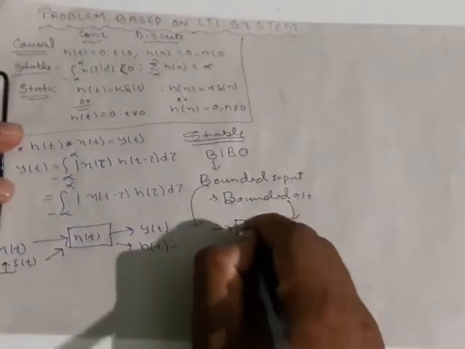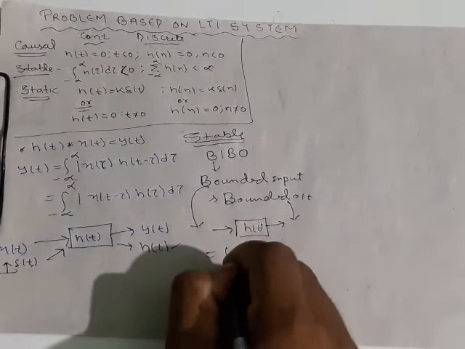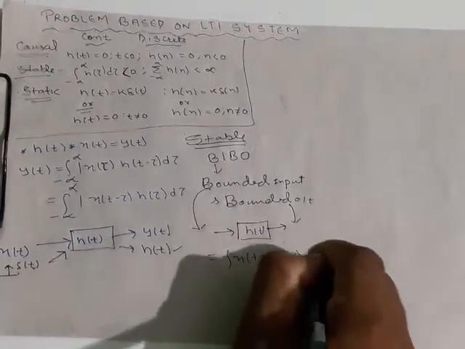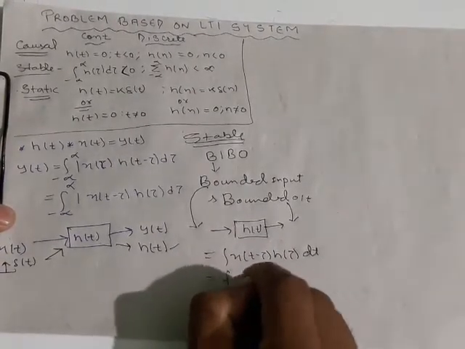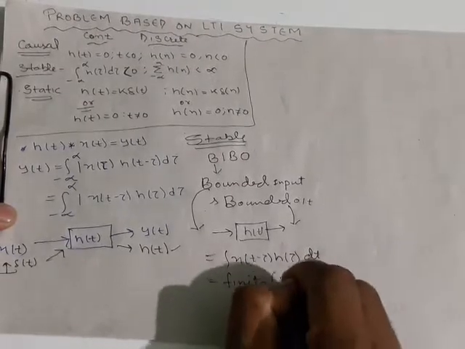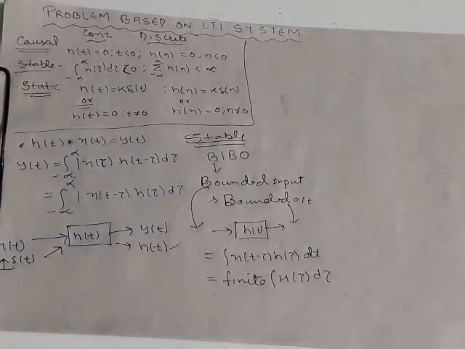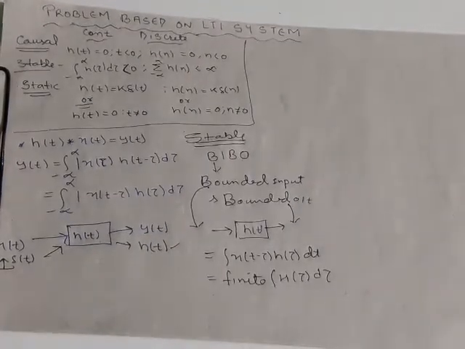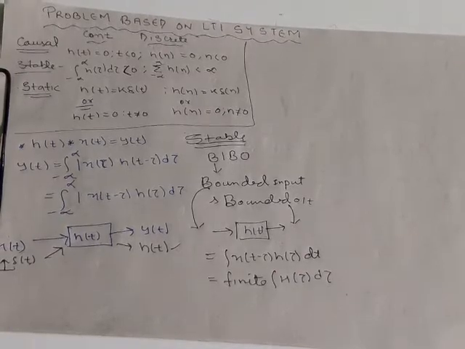That means, what? That means the integral of x of t minus tau into h of tau d tau should be finite. Finite of h of tau. इसका यही मतलब है ना, it should be finite only. finite होनी चाहिए. It should be finite. Okay.